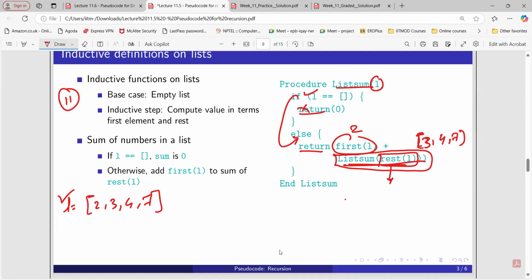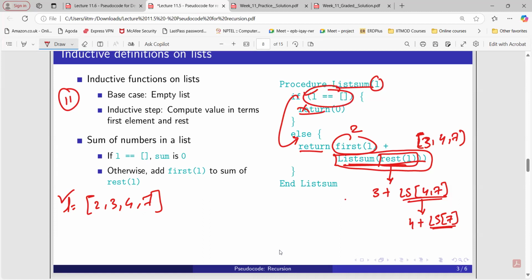The output of this will be what? Again, first element 3, plus list sum of 4, 7. Again, we are calling this particular procedure. Again, the output will be: return first of L, which is 4, plus list sum of rest of L. Rest of L is 7 here. Again, we are calling this procedure.